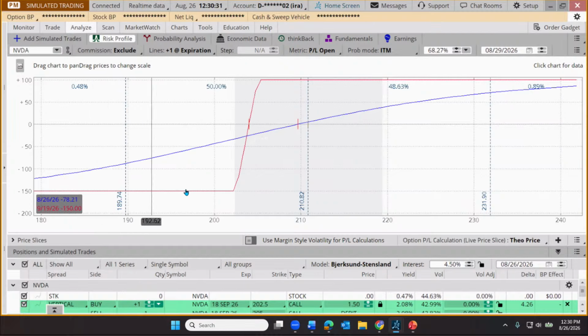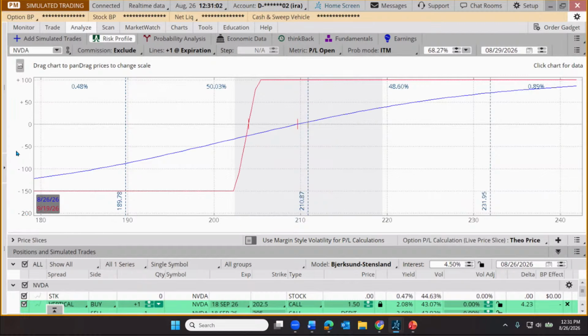The profit and loss chart has two lines. It has a red line. I've changed the color. So if your color is a little bit different, my apologies. I did change the color so they'd kind of stand out a little bit more to my audience. But in any case, we have this red profit and loss chart, and then we have the blue one. And these are showing us how this trade is likely to do right out of the gates today, and then also how it would likely do at expiration under a range of assumptions.